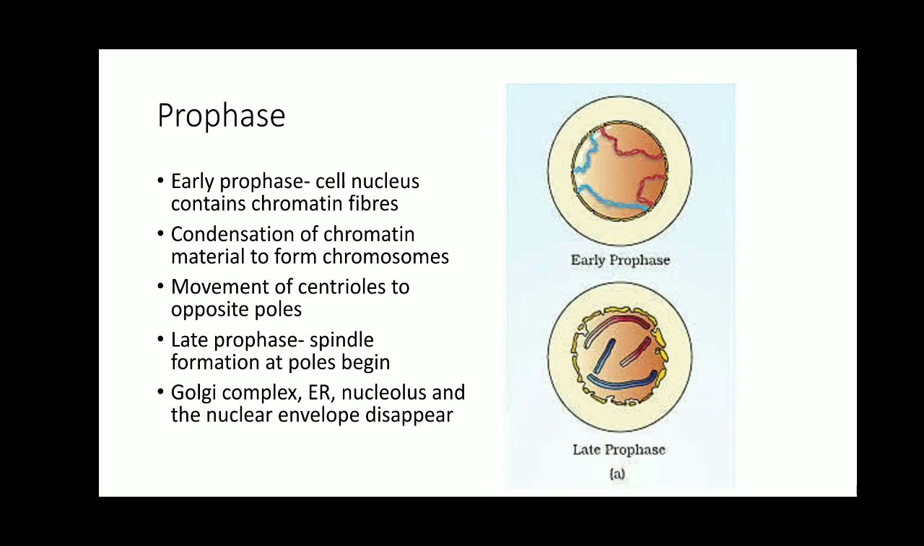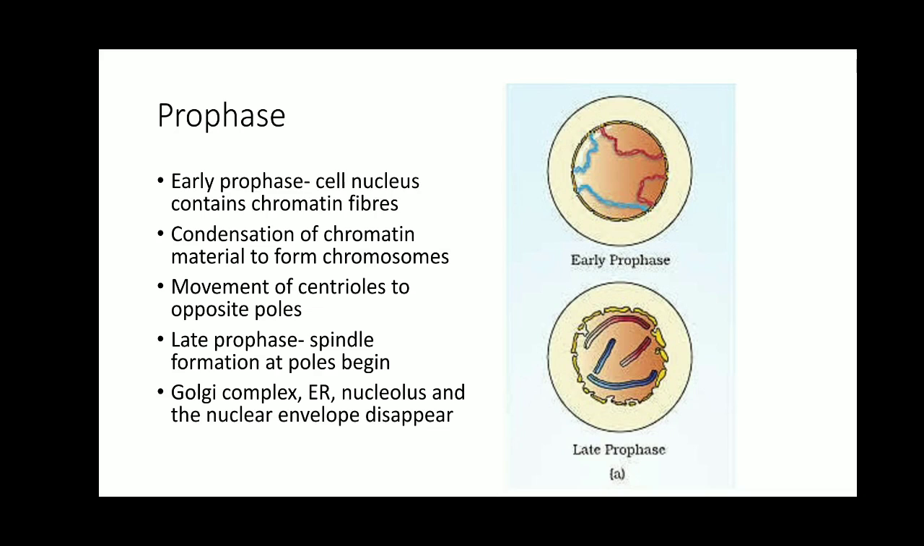Spindle formation is initiated with the help of microtubules in the late prophase. In the early prophase only asters are formed, with the movement of the centrioles to the opposite poles. But in late prophase, the spindle formation at the poles begins in both plant cells as well as animal cells. In animal cells, the spindle fibers are produced from asters. In plant cells, the spindle fibers are produced from the microtubules present in the cytoplasm.